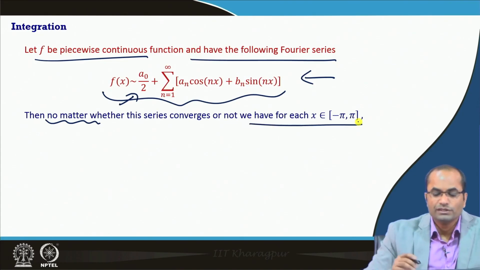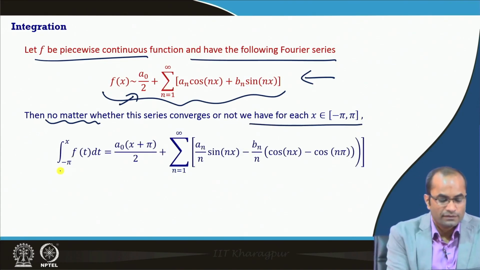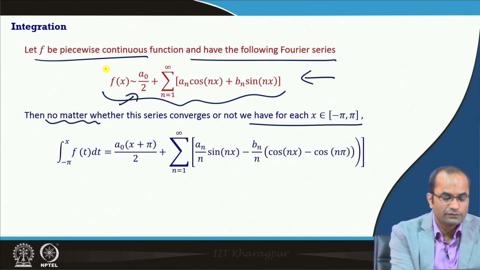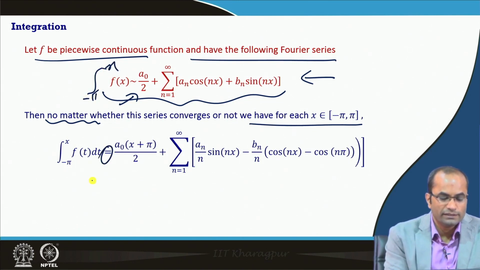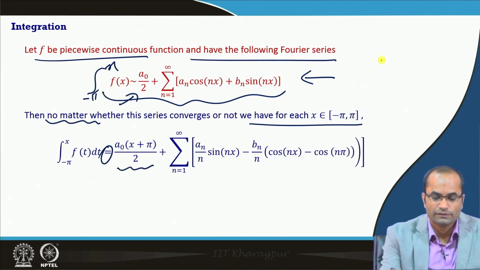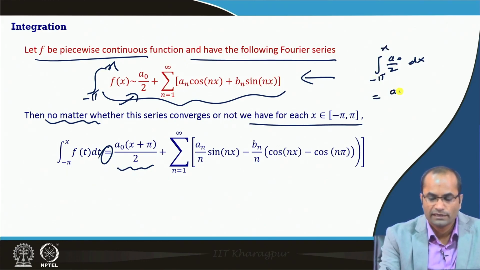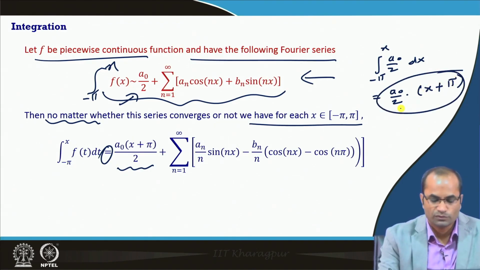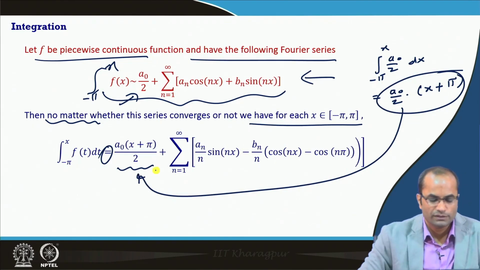We have for each x this result: if we integrate this from minus pi to x, we will get equality, again the integral of a_0 by 2 dx from minus pi to x. So it will be a_0 by 2 times x plus pi, which is exactly the term here.